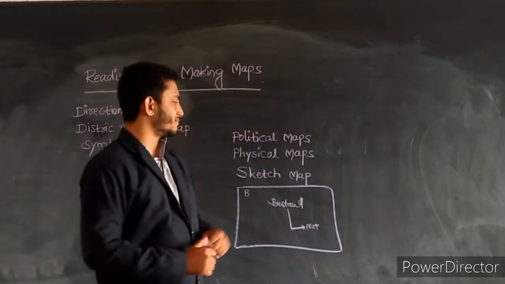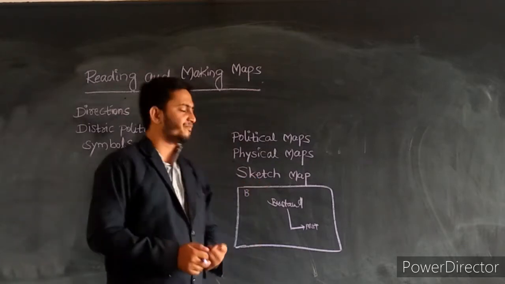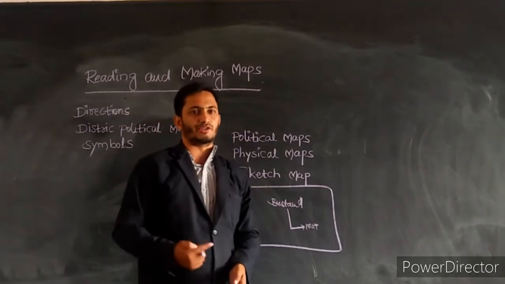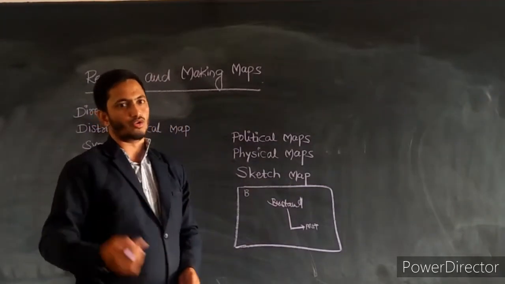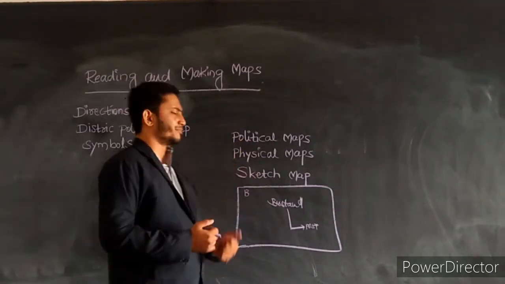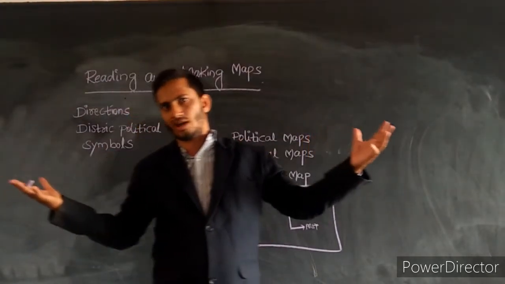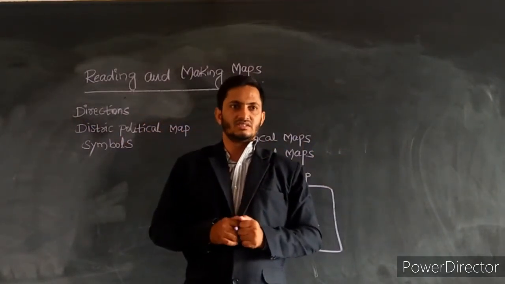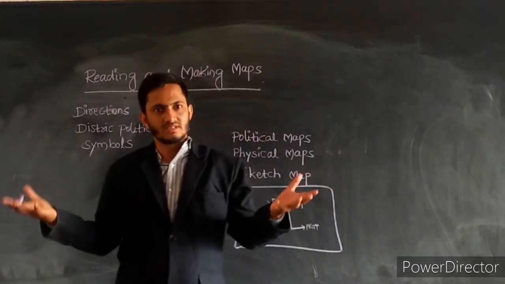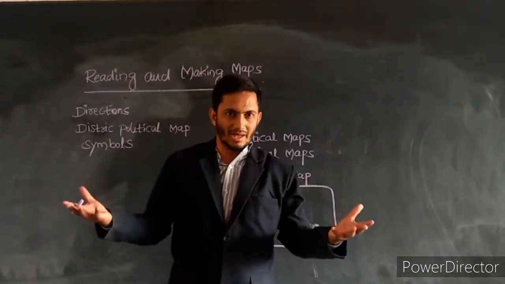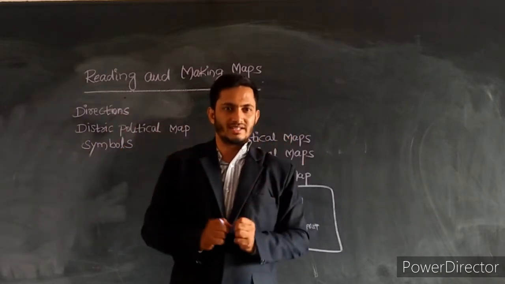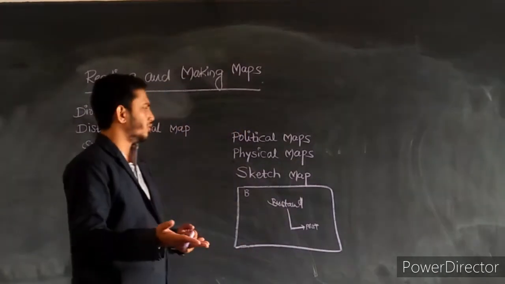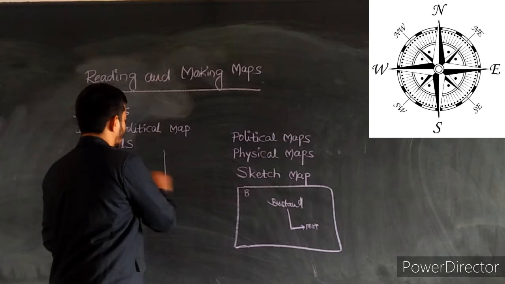So people in earlier times used to take sketch maps. Even at present, physical maps show information about mountains, plains, plateaus, deserts, islands, coastal plains, etc. Political maps show countries, and world political maps show the countries. State political maps show states. District political maps show constituencies, mandals, and villages.